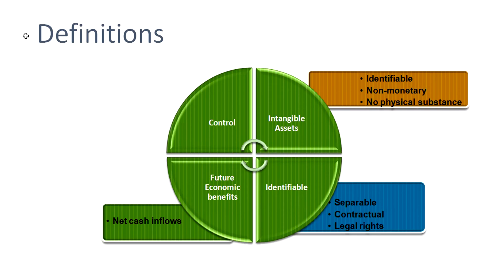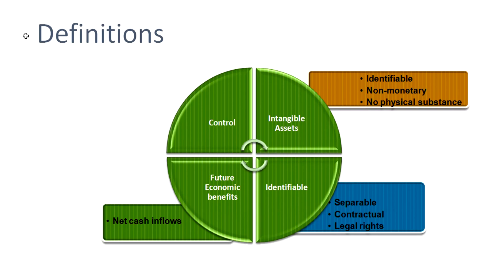So an asset is basically controlled by an entity as a result of past events, and it has future economic benefits that are expected to flow to the entity who owns them. So this is your intangible asset. Intangible is identifiable, non-monetary, and does not have physical substance.